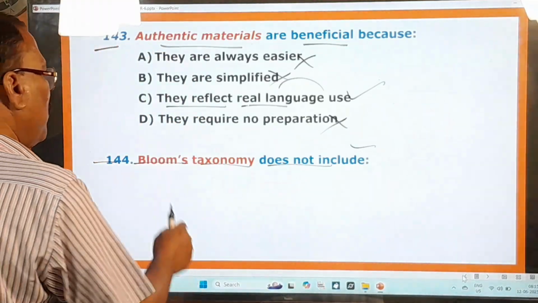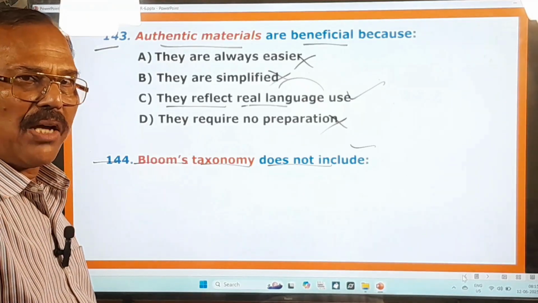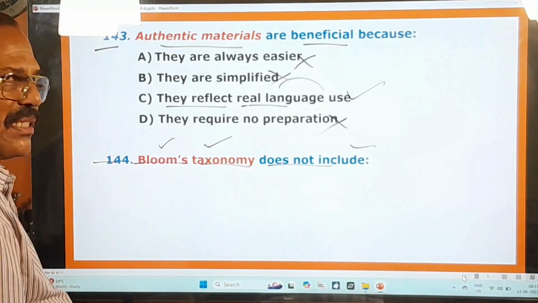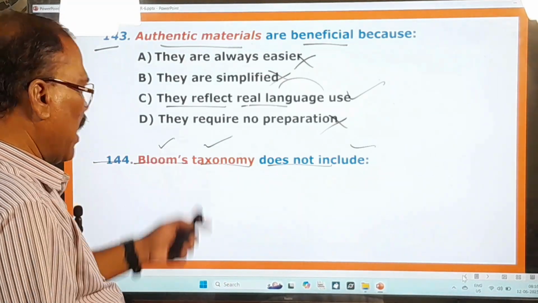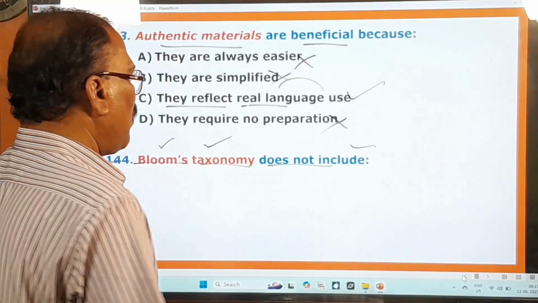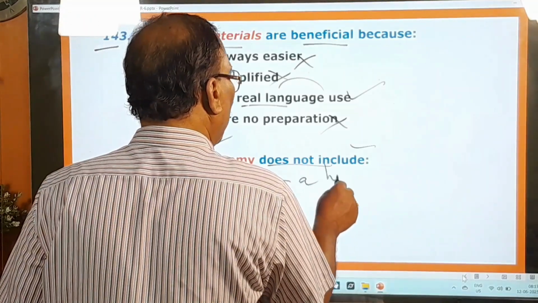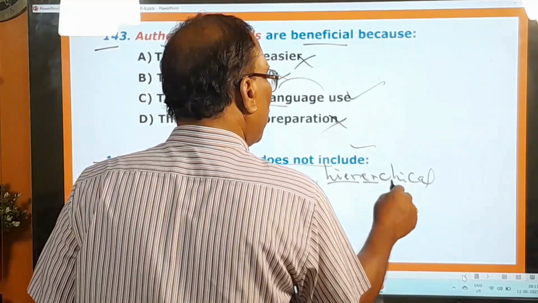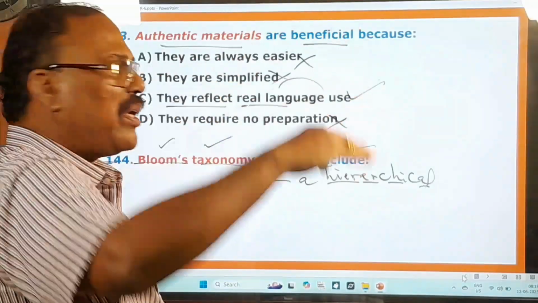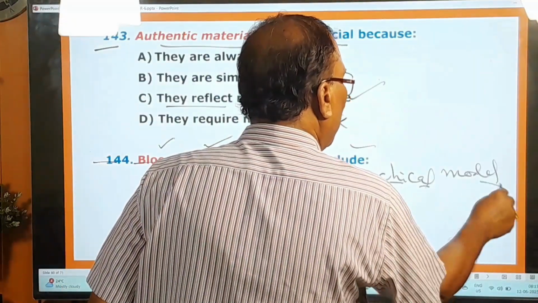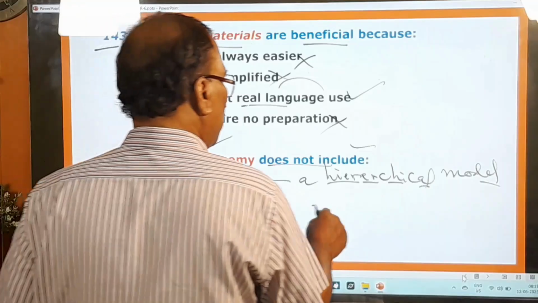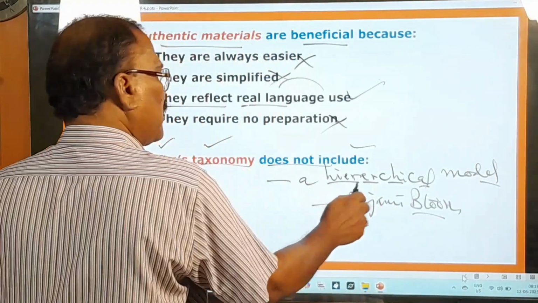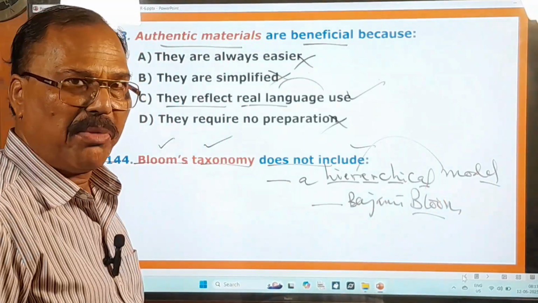So before you look at the options and choose the correct option, you first of all try to understand what this Bloom's taxonomy means. Let us now try to understand this Bloom's taxonomy, right? What is this Bloom's taxonomy? It is a hierarchical, step by step hierarchical model developed by Benjamin Bloom.